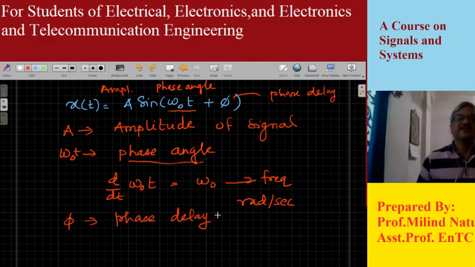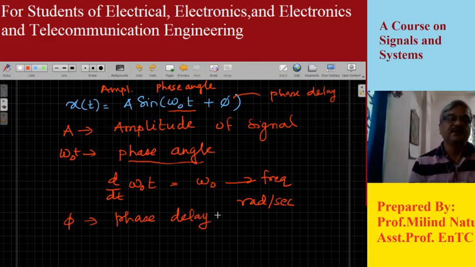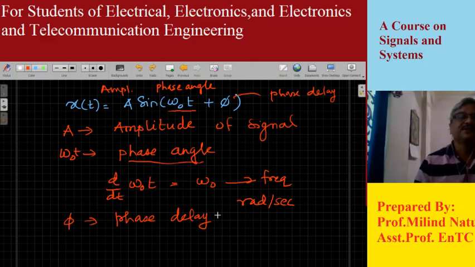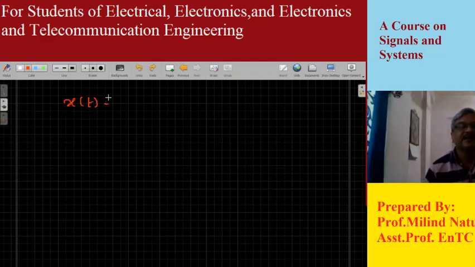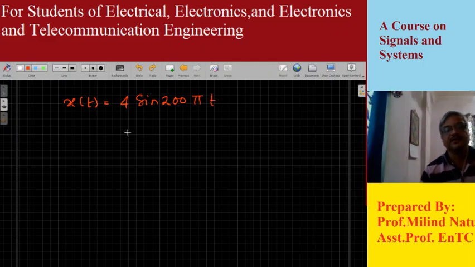Okay, so these are the various terminologies associated with any periodic sinusoidal signal. Let us take, for example, simple signals to test whether they are periodic or not. So x of t, let's say, is equal to 4 sine of 200 pi t. This is a signal given to us.